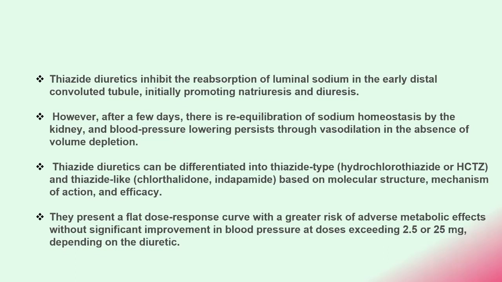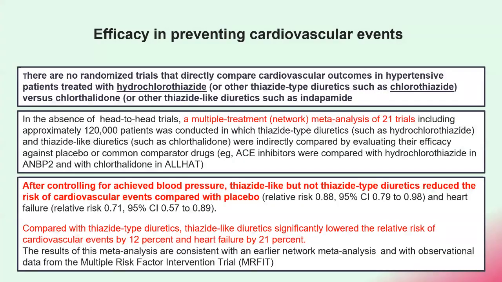So thiazide diuretics can be differentiated into thiazide type, that is hydrochlorothiazide, and thiazide-like, that is chlorthalidone and indapamide, based on molecular structure, mechanism of action, and efficacy. They present a flat dose response curve with a greater risk of adverse metabolic effects without significant improvement in blood pressure at dosages exceeding 12.5 to 25 milligrams, depending on the diuretic. Efficacy in preventing cardiovascular events is the most important point these days.